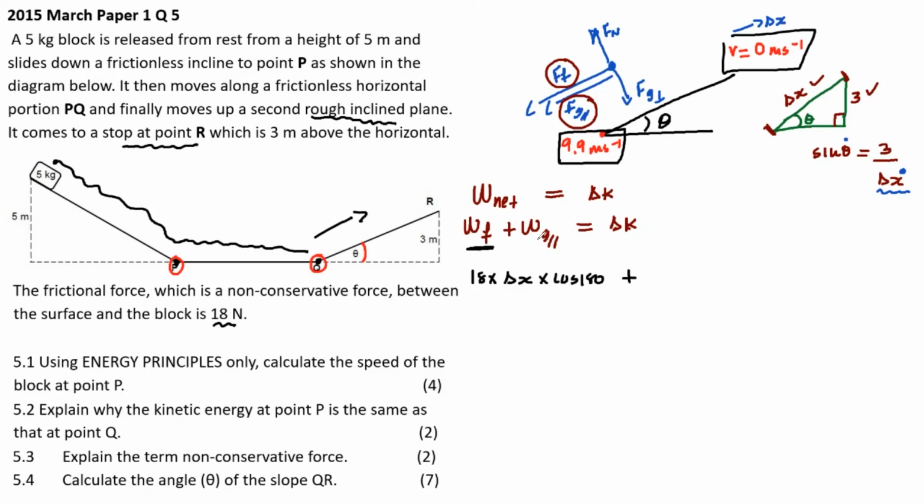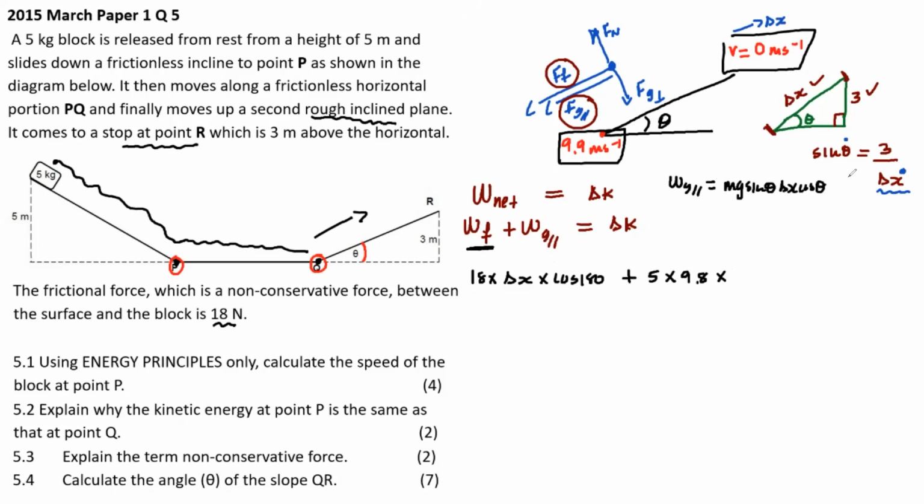Work done by gravity parallel is m, remember it's mg sine theta, delta x cos theta. M, which is 5, g 9.8 times sine theta. Remember the work done by gravity parallel, let me just reiterate this so you remember. It's always mg sine theta, delta x cos theta.